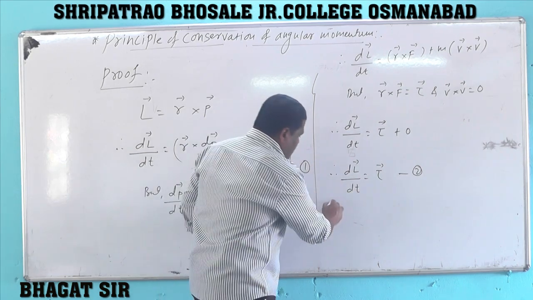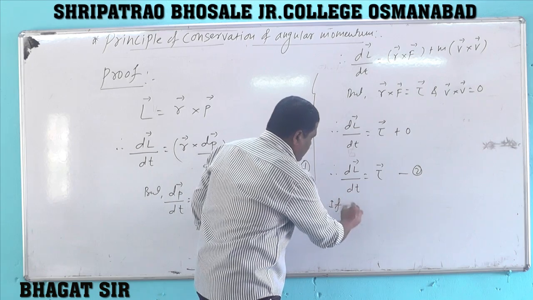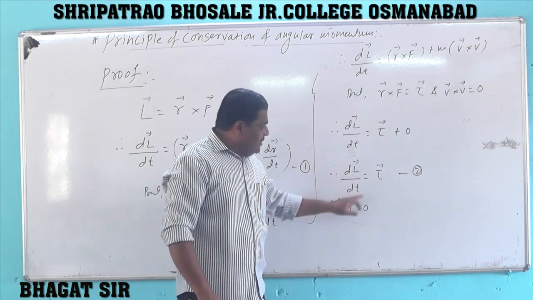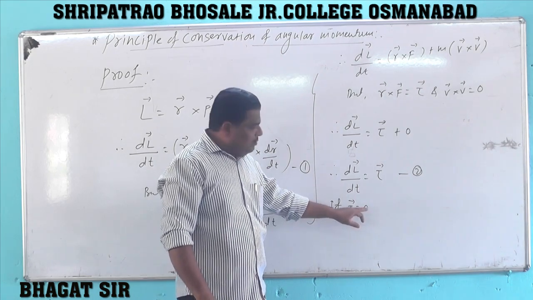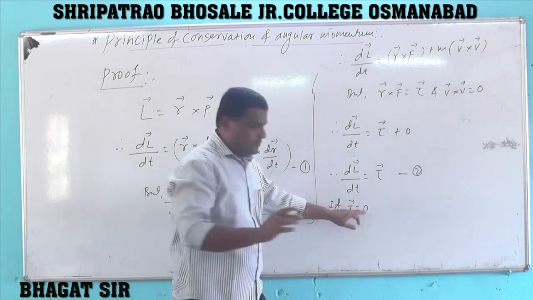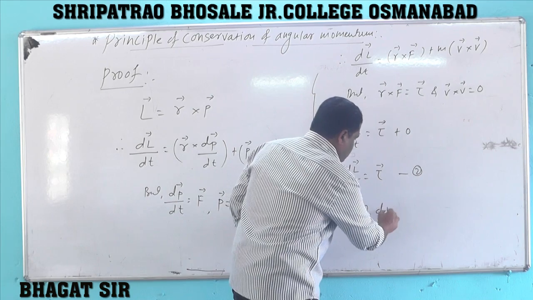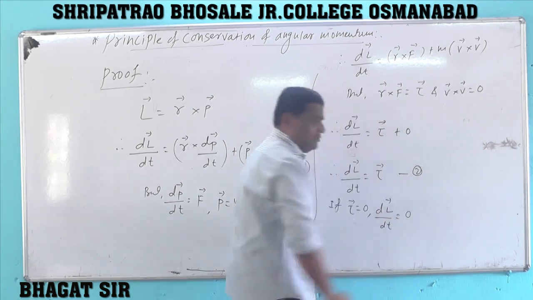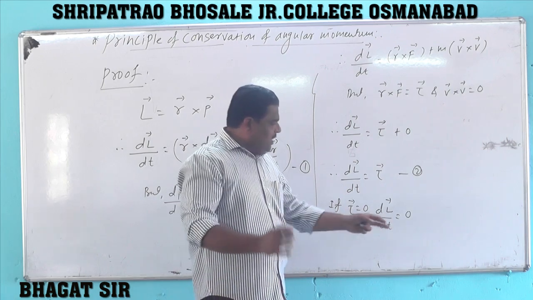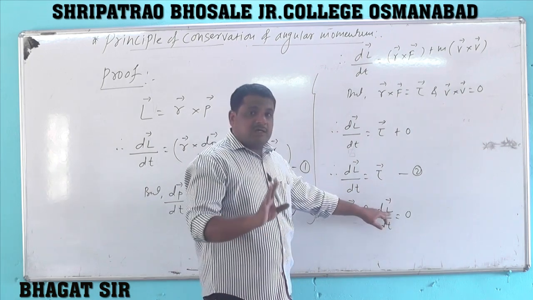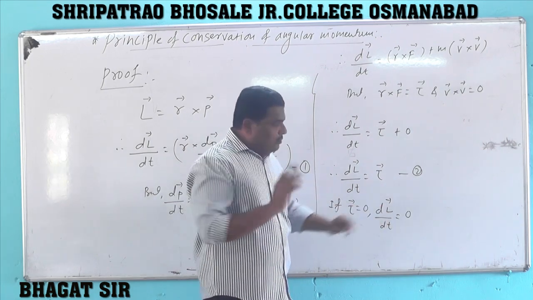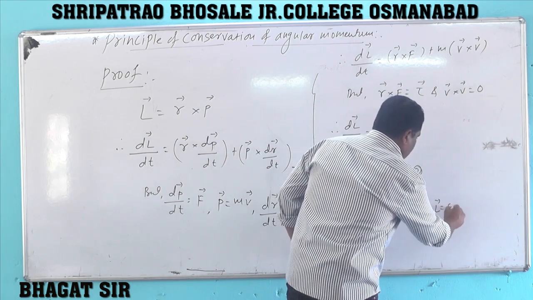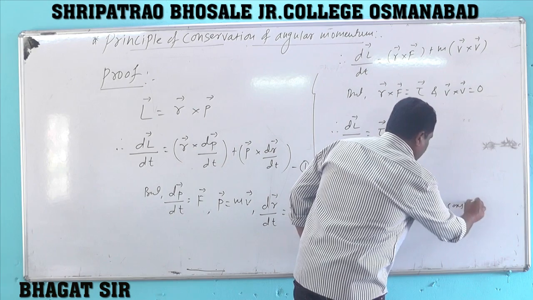In that equation, if we put vector tau equal to 0, that is, if the resultant external torque acting on the rotating body is 0, then this dL by dt is always 0. And we know that the derivative of a constant term is 0. Therefore, we can say that vector L is constant.